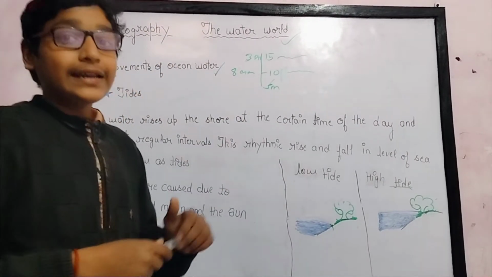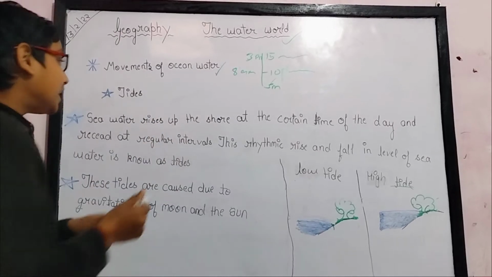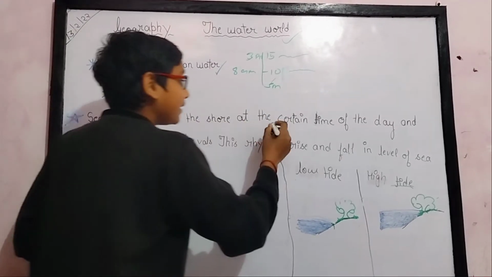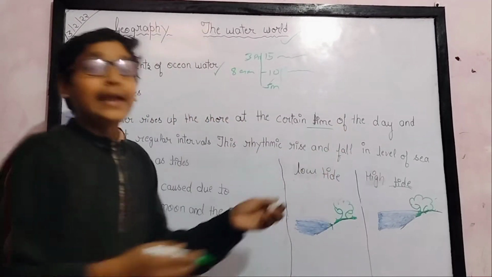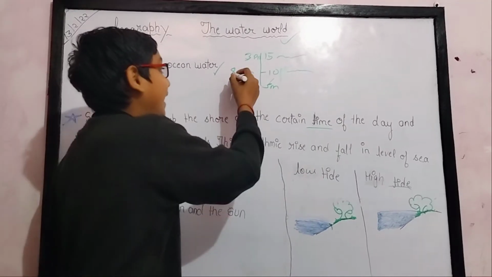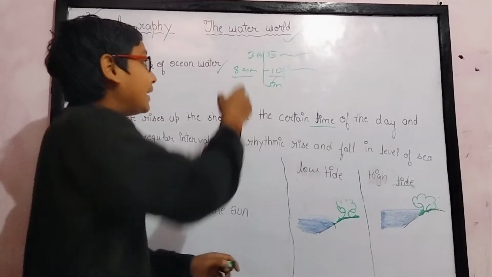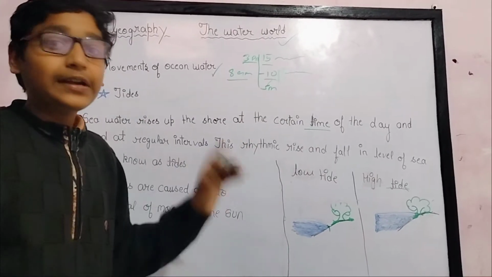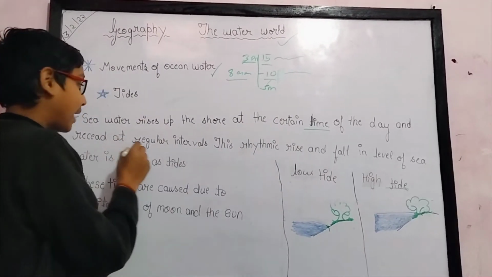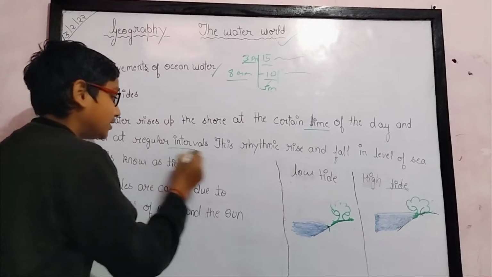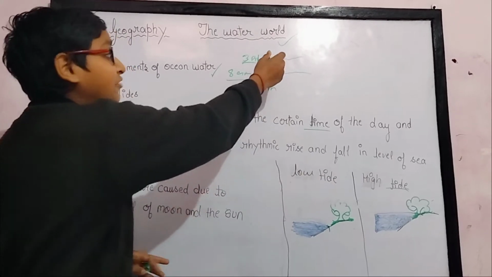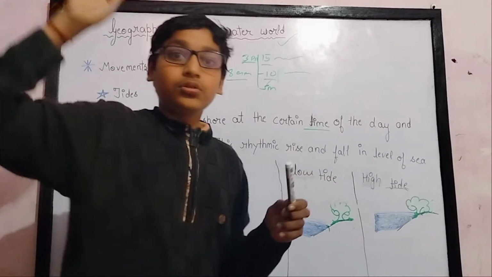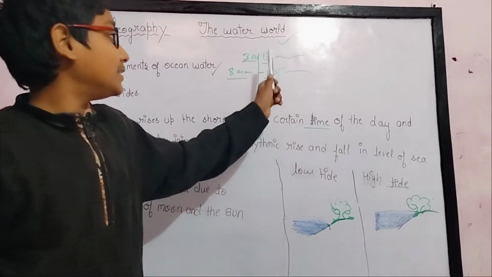Now study the definition of tides. Sea water rises up the shore at a certain time. At 8 a.m. it was 10, and at 3 p.m. it was 15. So it rises at a certain point of the day and recedes at regular intervals. Recede means fall.